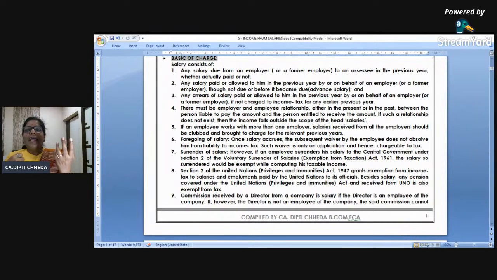Suppose if MD is getting salary and you want to tax it under salary, then from MD salary, deduct the TDS also under 192. Got it? If MD's salary is taxable for him as business income, then for the professional income, the TDS is deducted under 194J. So as you treat the income, so the TDS will be.